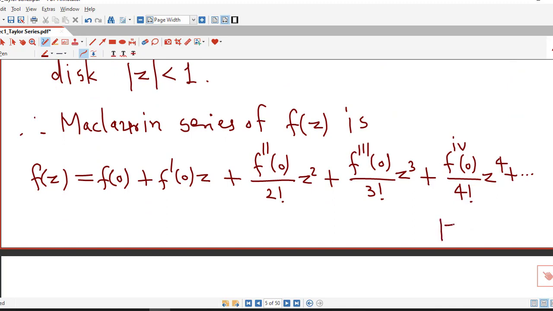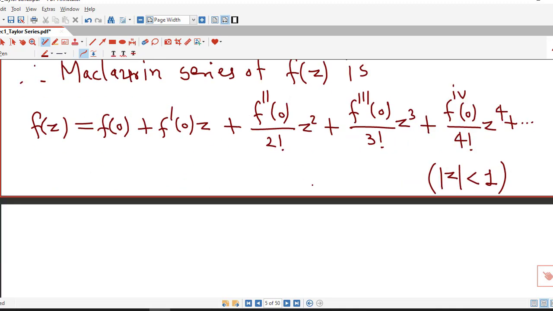And this is valid in the open disk with center 0 and radius 1.